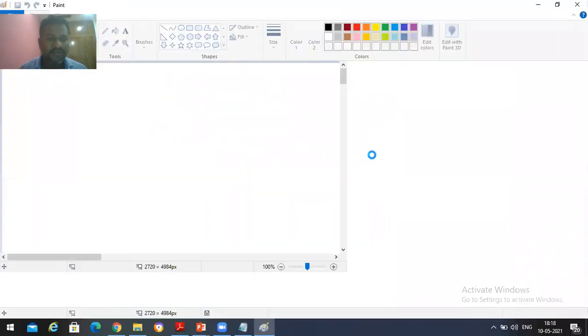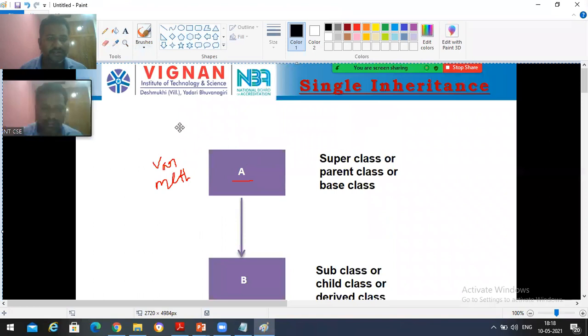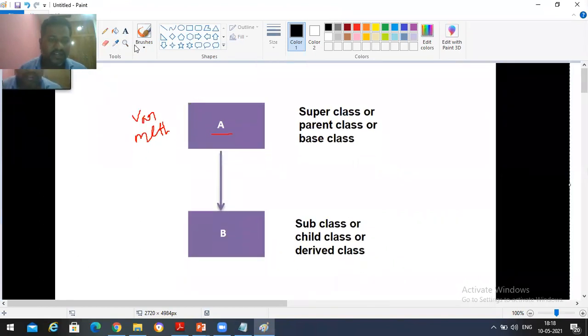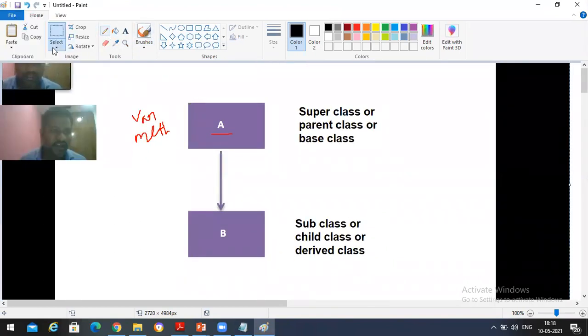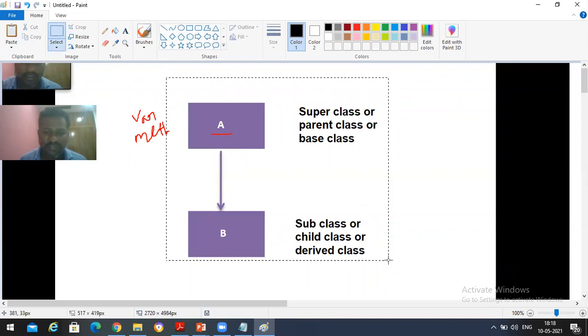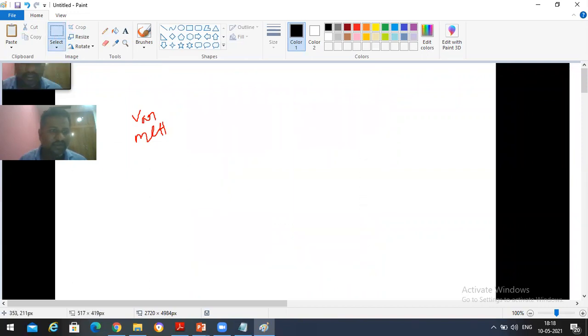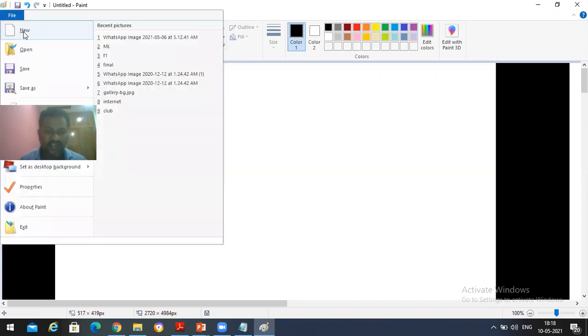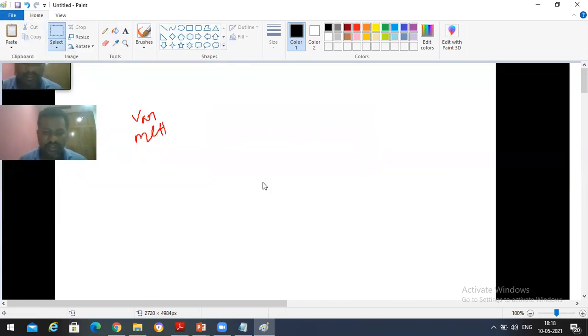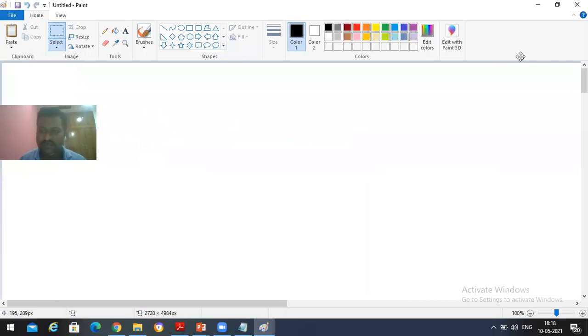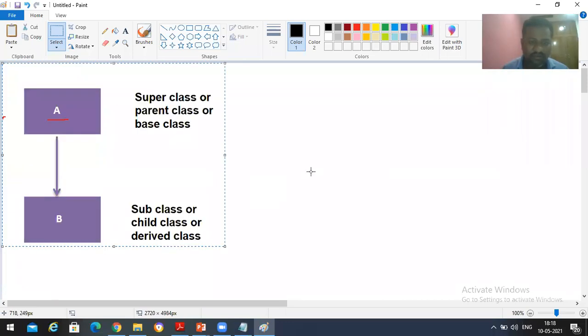See, every concept I'm treating you as a new person. I'm explaining the topics clearly without saying that you already have C++. I'm least bothered about C++ and all. If I bothered about C++, we could complete things easily. But I'm treating you as if you don't know anything about C++ and giving my lectures like that. So try to look into that aspect also.